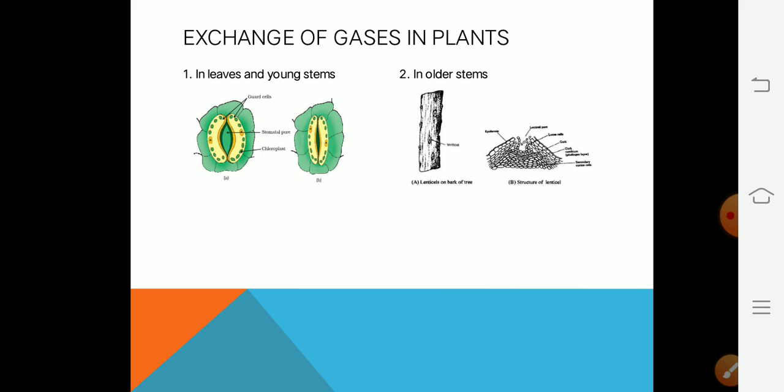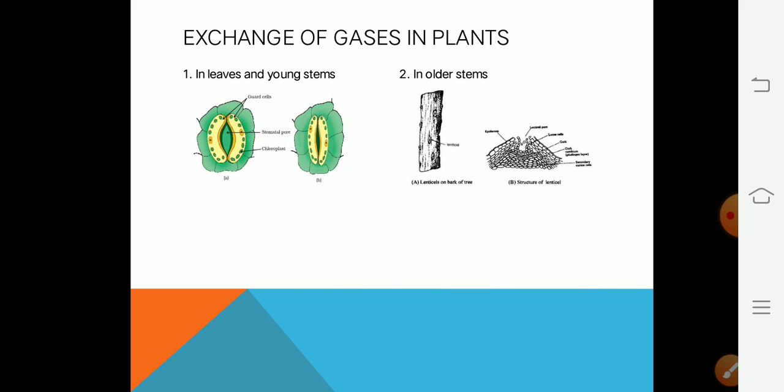During the day, you know very well that in the green leaf, photosynthesis takes place and it produces oxygen, and on the other hand in respiration, oxygen is utilized for the breakdown of food to get energy. But during the day, the rate of oxygen production is much higher than the oxygen required for the respiration of leaf cells. So during the day, the gas that comes out from the stomata is oxygen.